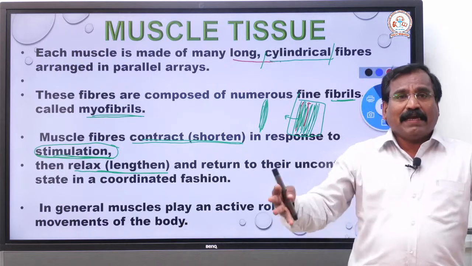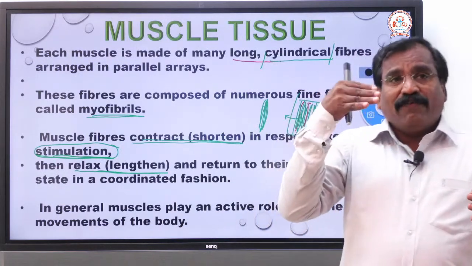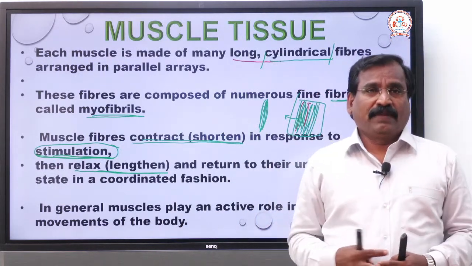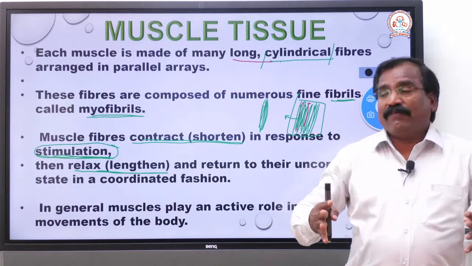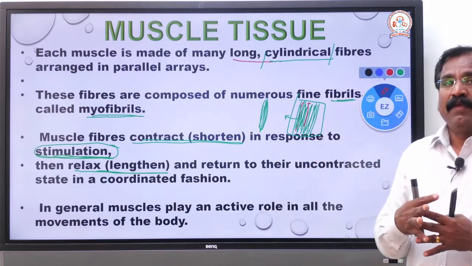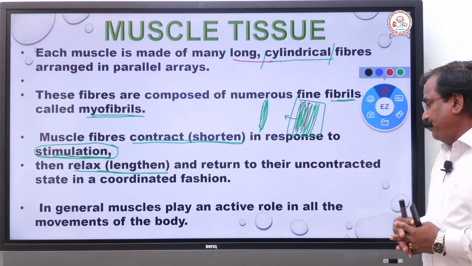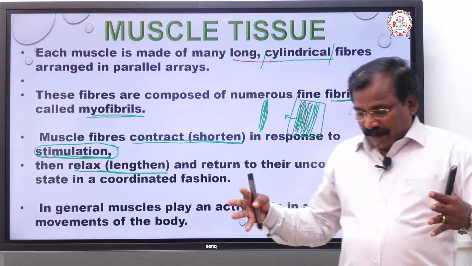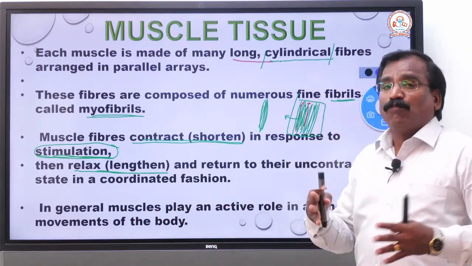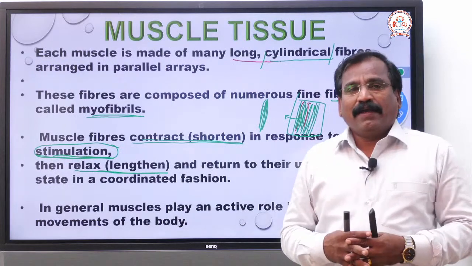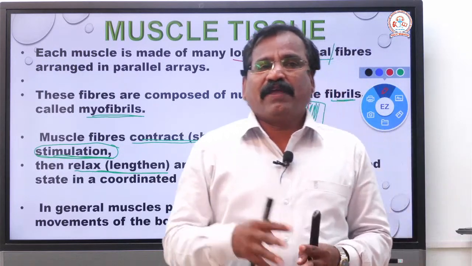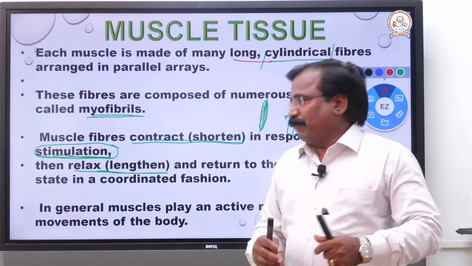It contracts and relaxes only when it receives the stimulus, that's all. All the movements of the body are caused by the activity of the muscle.